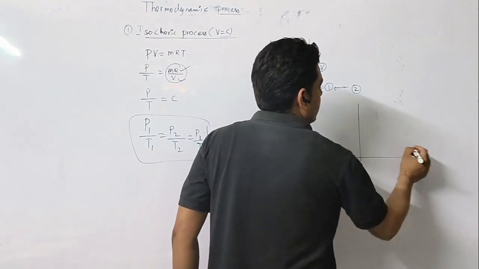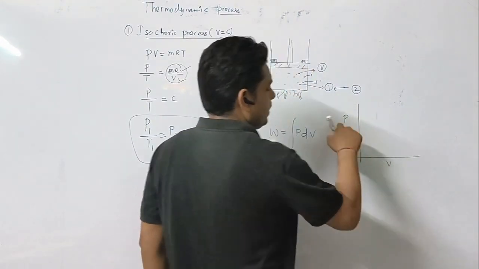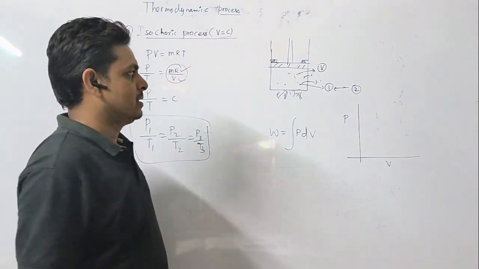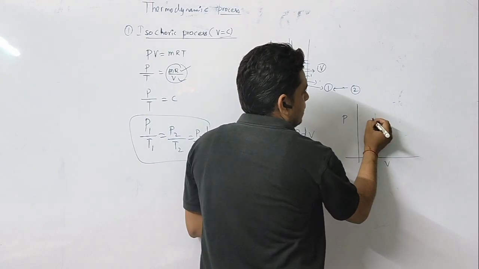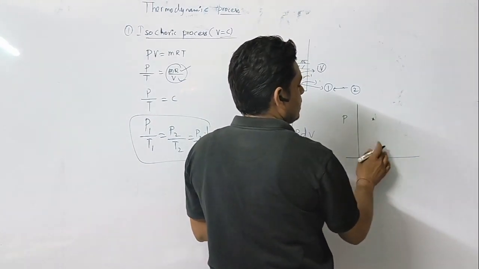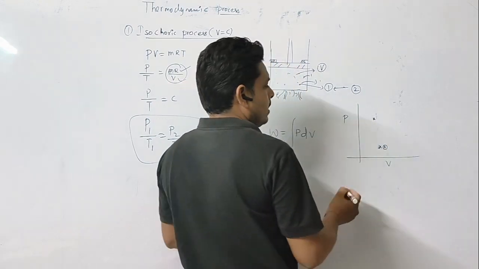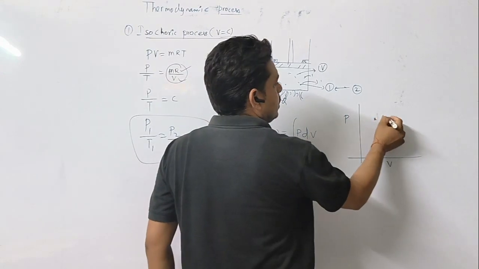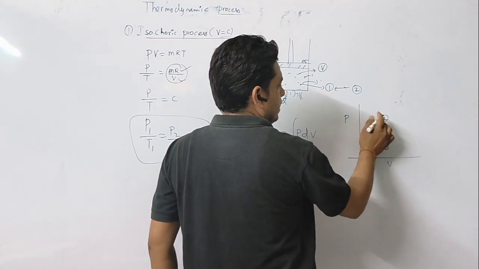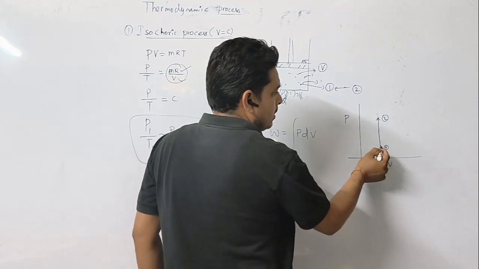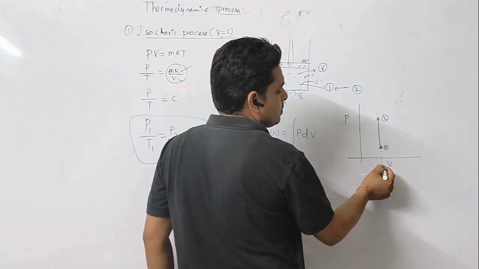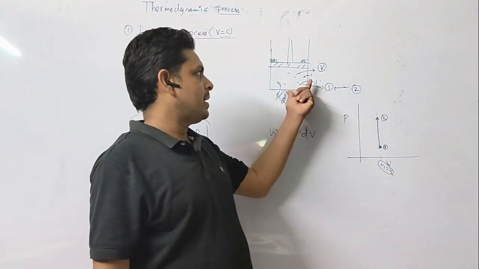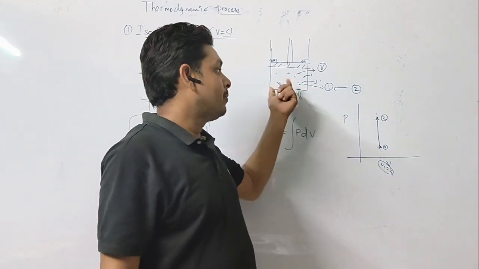So please see here how we can represent this process in the PV diagram. I am telling that volume is constant. Suppose state 1 is here, and it comes to state 2 when you apply heat. This is a straight line, right? Straight line means state 1 has volume V1 and state 2 has also volume V2. So volume does not change after applying any heat or work.